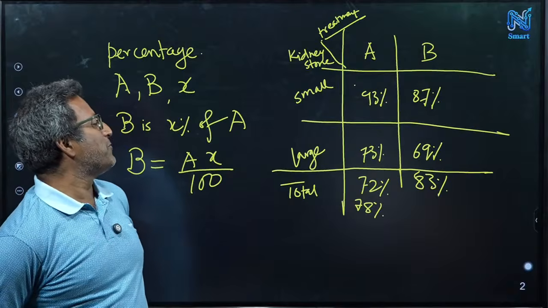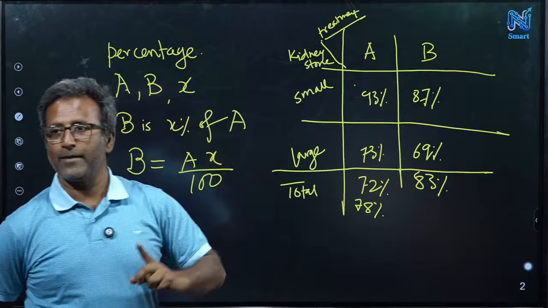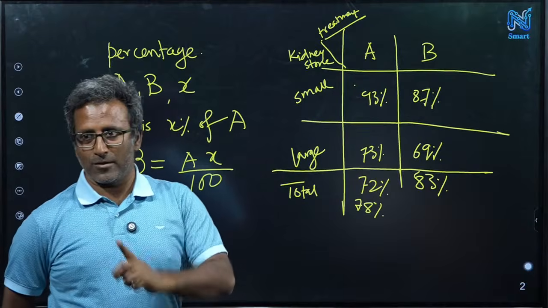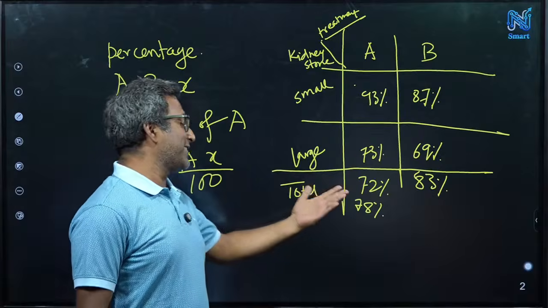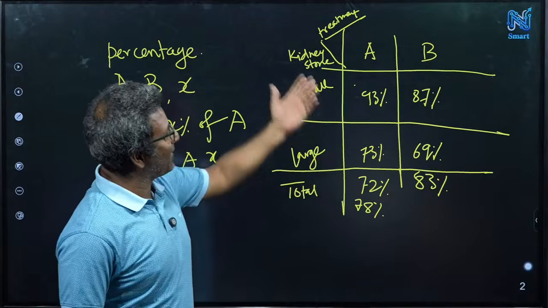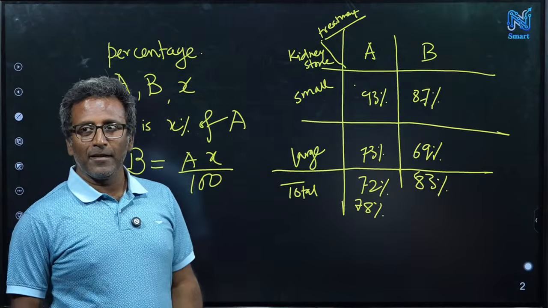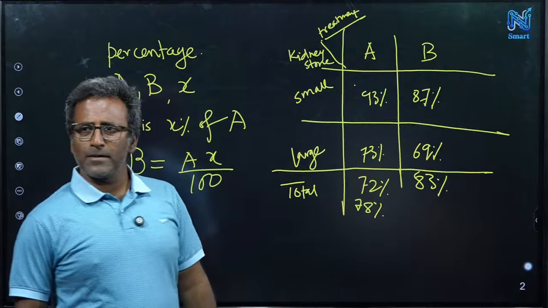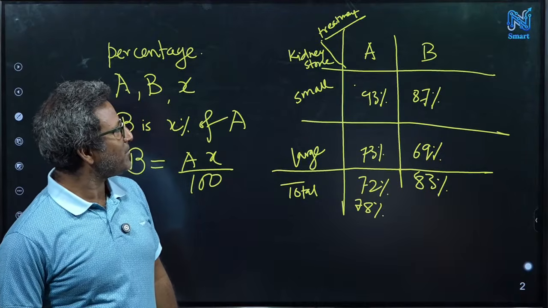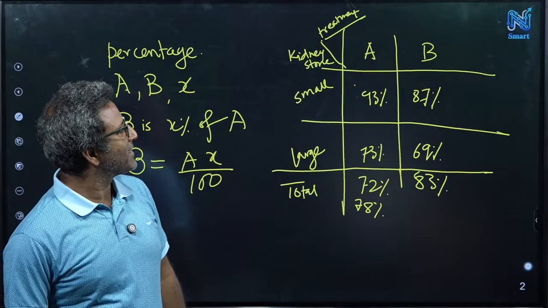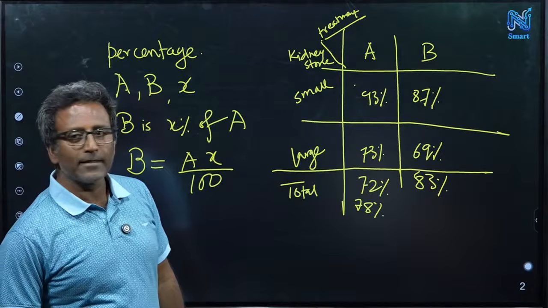So you said 72% doesn't look good. You are asking that question, and in fact you are right. Your question is valid. It's a good question. But now we have to move further. The 72% doesn't look good here. Then 78% maybe, but it's still low, right? 78% is still low. Yes. But treatment B has both lower percentages than treatment A in small and large kidney stones, still the total percentage is more.